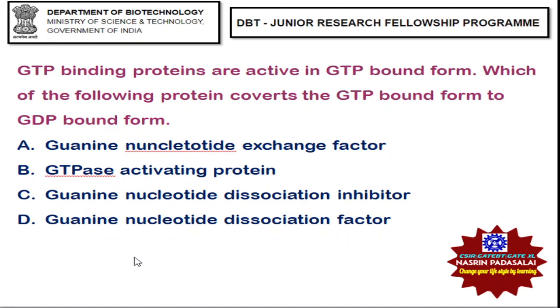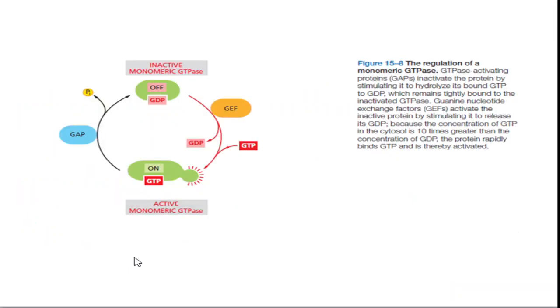Next is GTP binding proteins are inactive in GDP bound form. They are active in GTP bound form. Which of the following proteins converts the GTP bound form to GDP bound form? So first you should know the GDP bound form of protein is called the inactive form, and the GTP bound form of protein is called the active form.